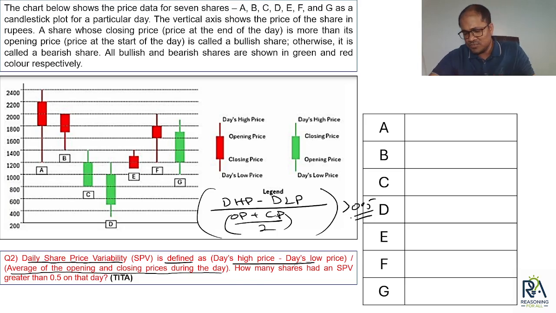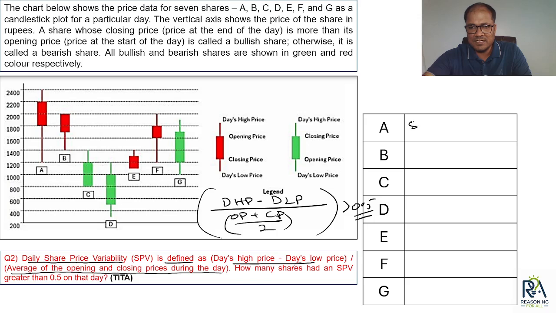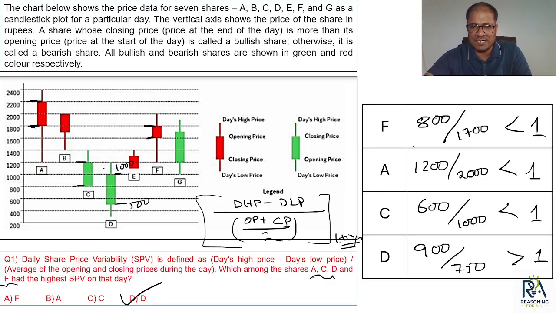So let me use those values directly. Or here, let me just copy them down. 800 upon 1700. Okay, we can do it here itself. यहीं पे check कर लेते हैं. तो 800 upon 1700.